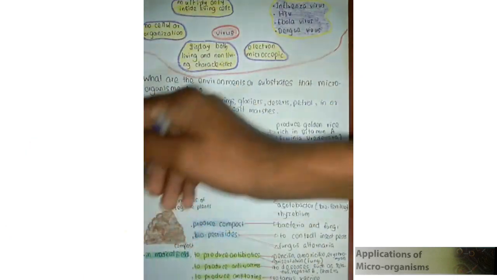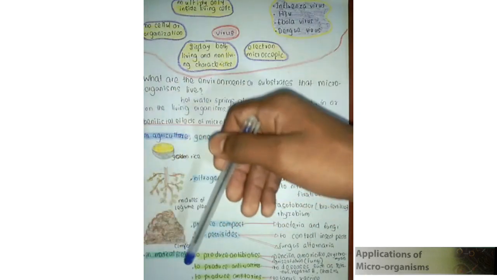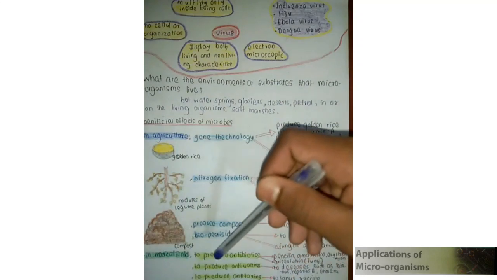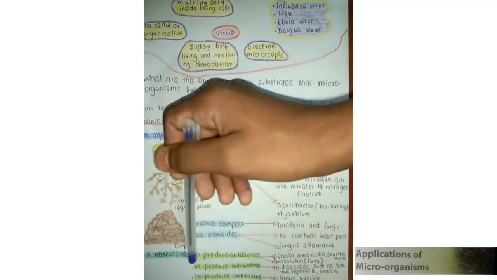And then we are going to talk about another field, the medical field. There are three main topics under the medical field: producing antibiotics, antitoxins, and vaccines. Firstly, we discuss antitoxins. The tetanus vaccine is used as an antitoxin, and the antibiotic.